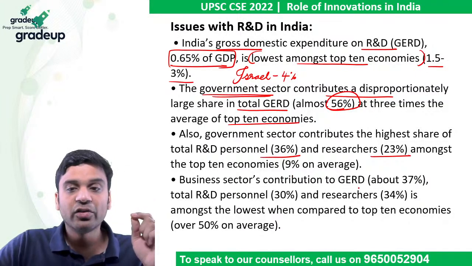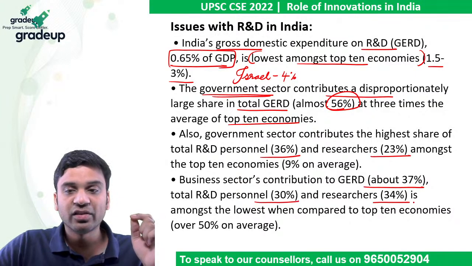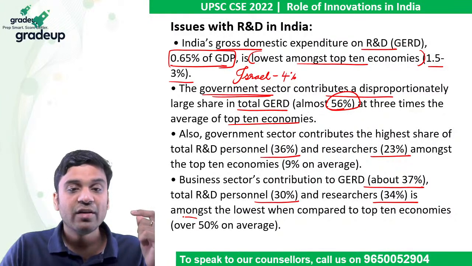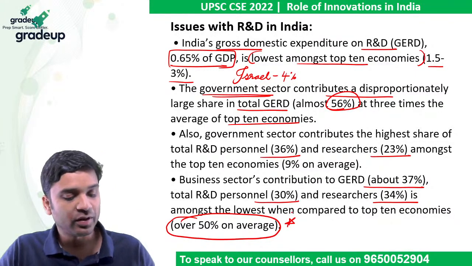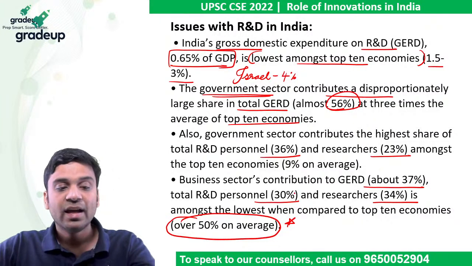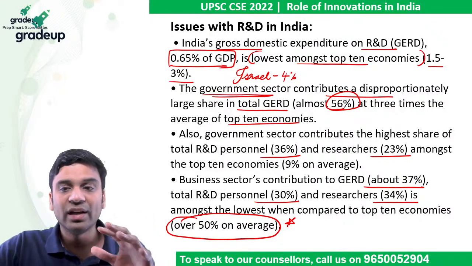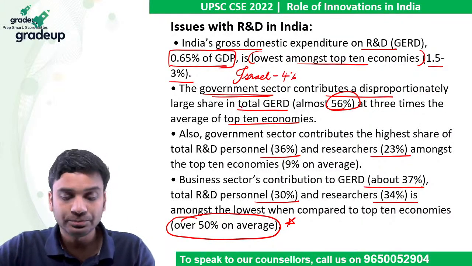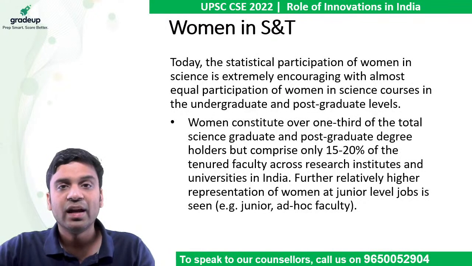The business sector's contribution to GERD is 37%, total R&D is 30%, and researchers is 34%. This is among the lowest. In top economies, it is over 50% from the private sector. That is what the economic survey has been saying: in India, we have low spending, and another main issue is that it is all government-led, and the private sector is not living up to its name. We don't have enough startups, enough entrepreneurship skills, enough incubators dealing with the problem.